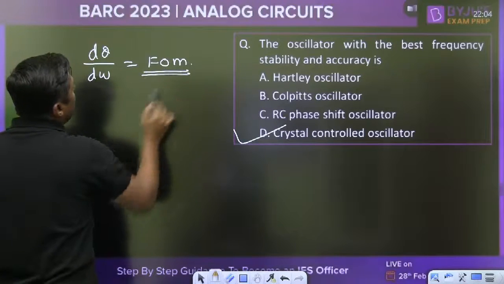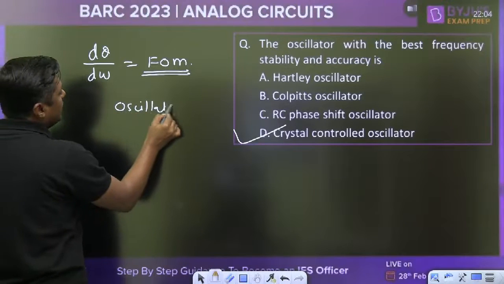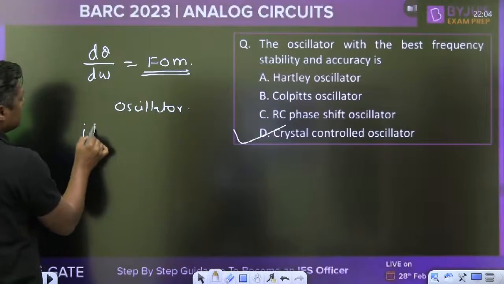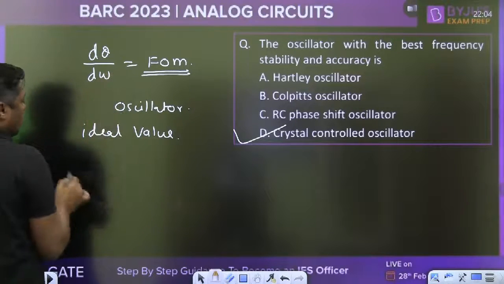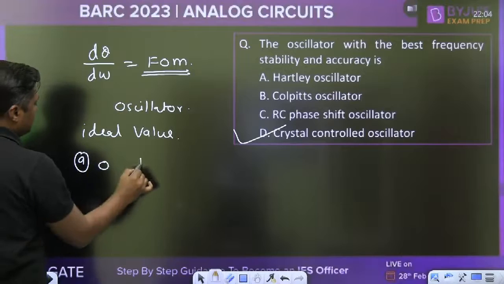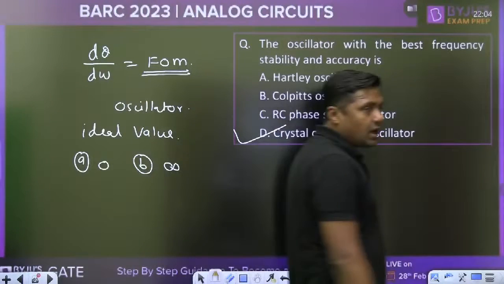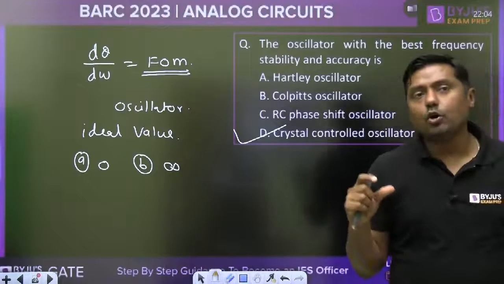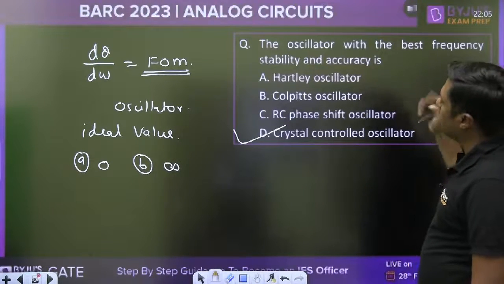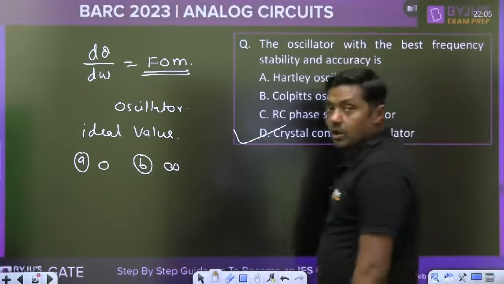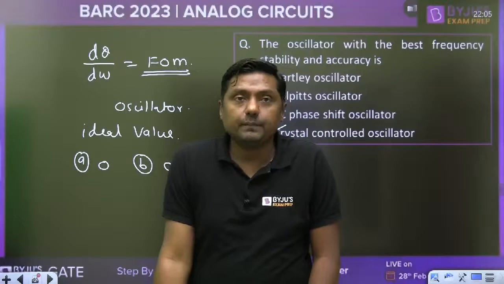Figure of merit for oscillator. Everyone tell me what is the ideal value of the figure of merit? Ideal value of figure of merit for the oscillator. A 0, B infinite. Tell me what is the ideal value of the figure of merit for the oscillator, whether it is a crystal oscillator or Hartley or Colpitts or RC phase shift oscillator. Tell me what is the value of the figure of merit, 0 or infinity?